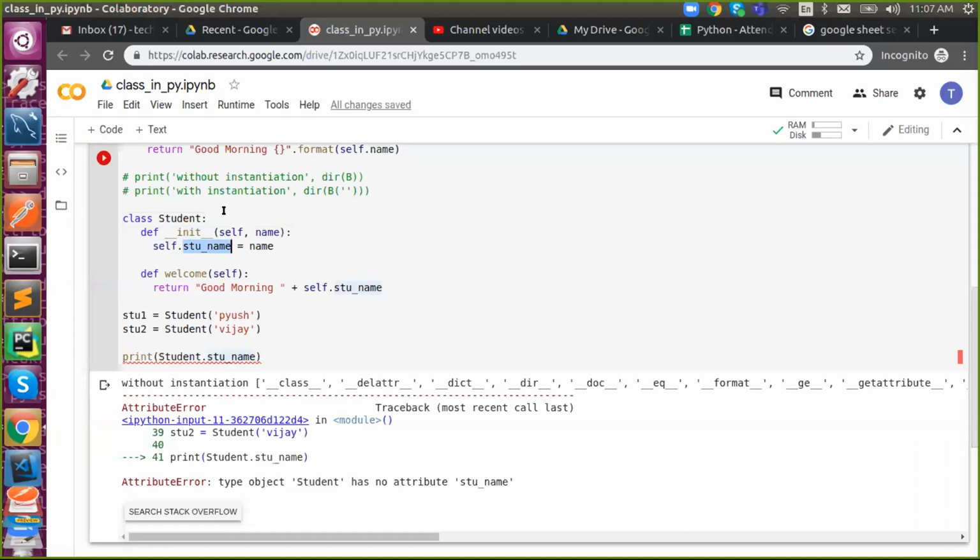Understand? We have two types of constructor. As in functions, we have two types: function with parameter and function without parameter. Similarly, for constructors, we have a constructor without parameter and a constructor with parameter. And this is a constructor without parameter, and you need to hard code it.